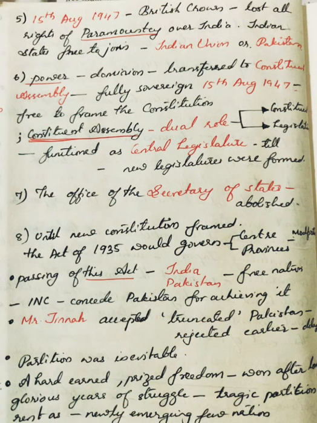Number 5. From 15th August 1947, the British Crown lost all rights of paramountcy, that means it lost all rights of superiority or supreme power over India, and Indian states were free to join either the Indian Union or Pakistan.